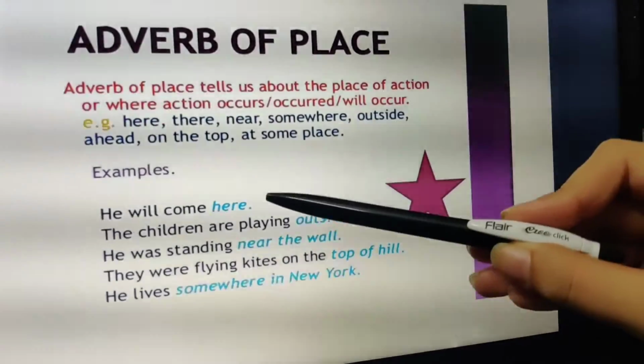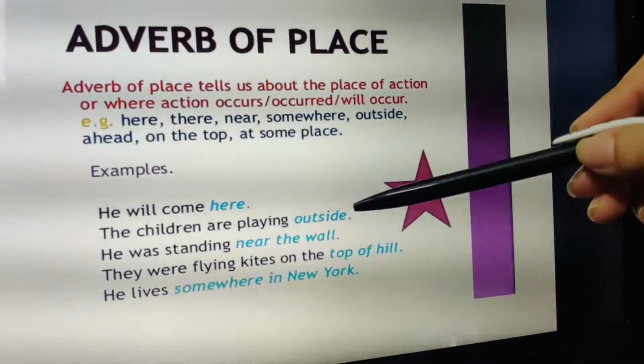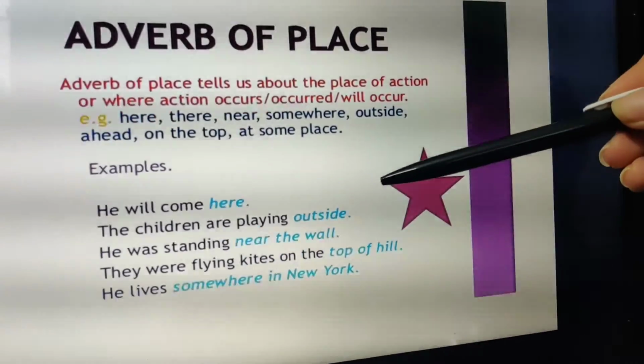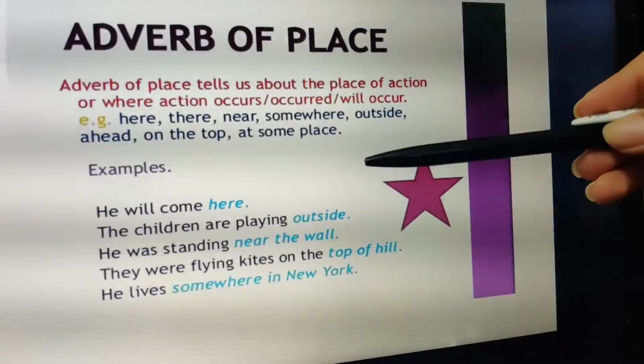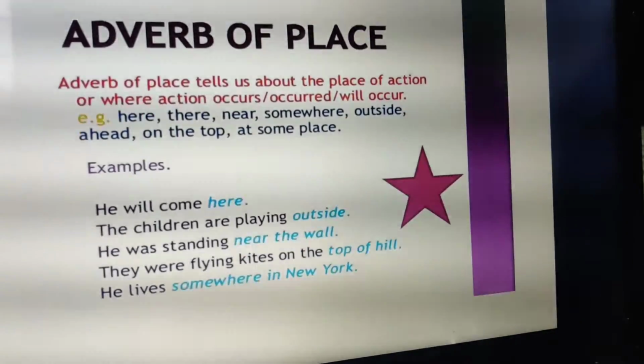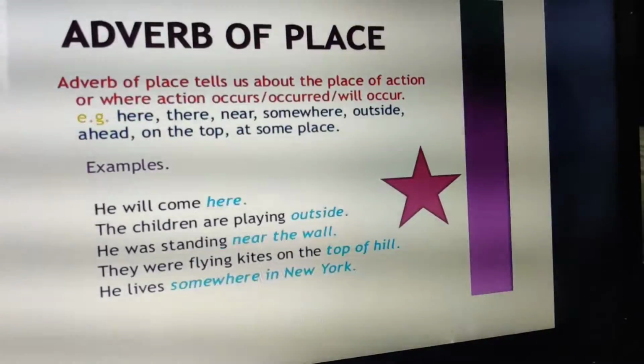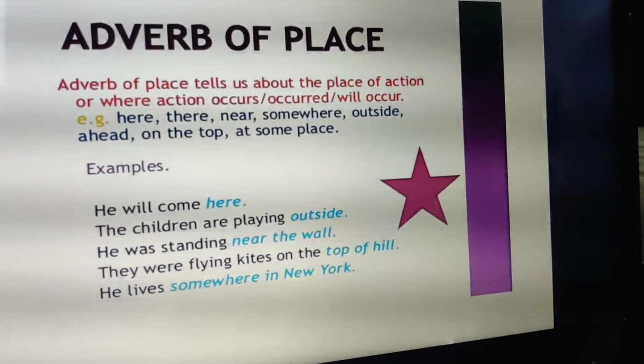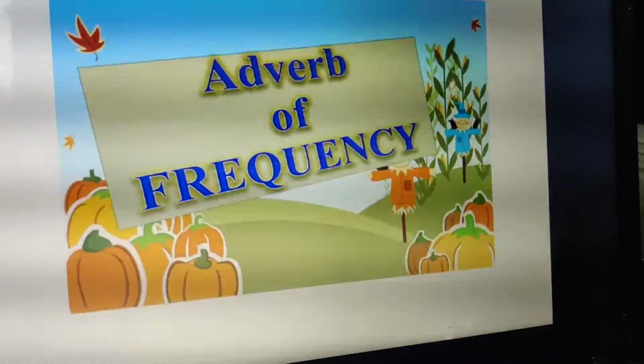For example, he will come here. The children are playing outside. Maybe outside the house, outside the playground, anywhere. He was standing near the wall. So I am getting the place: near the wall. They were flying kites on the top of the hill. Where were they flying? On the top of the hill. Clear? So these answer to the question of adverb of place.